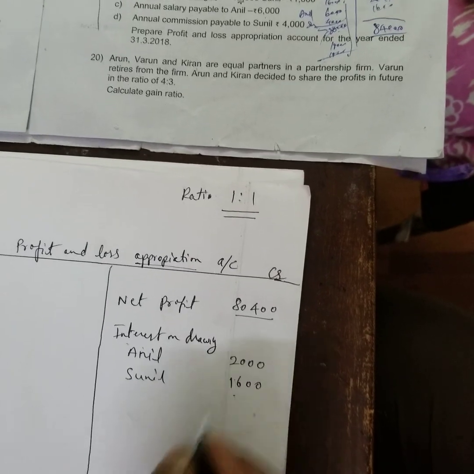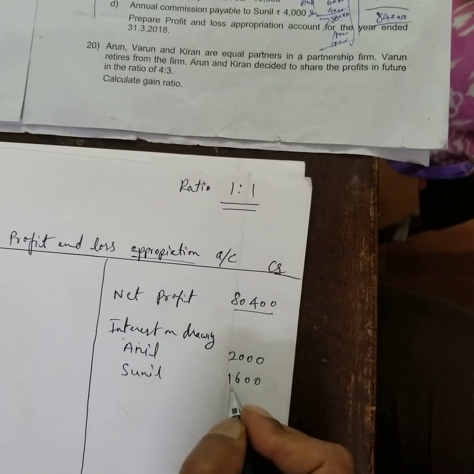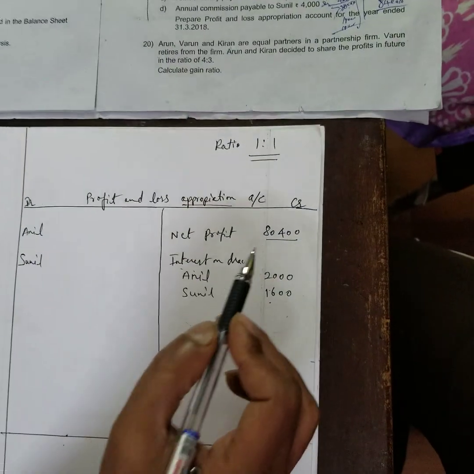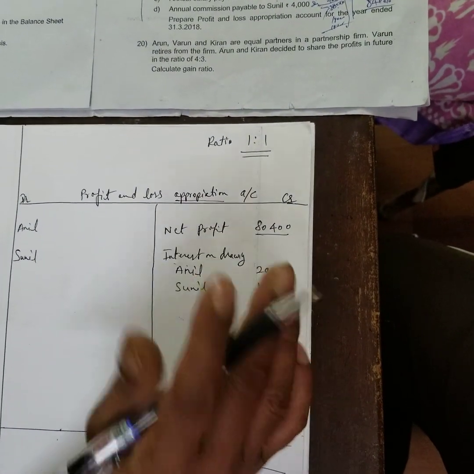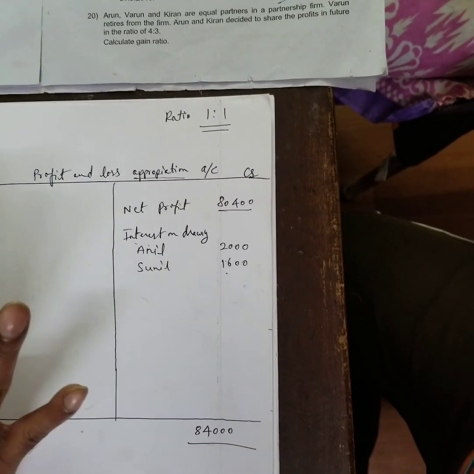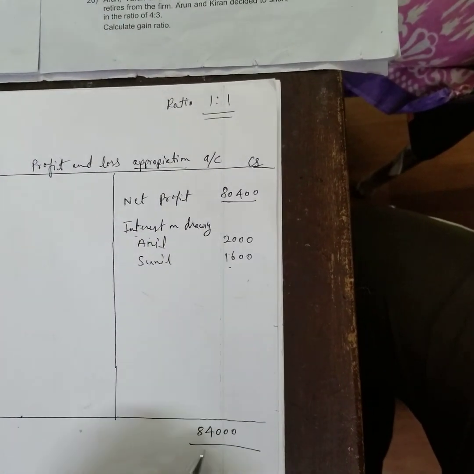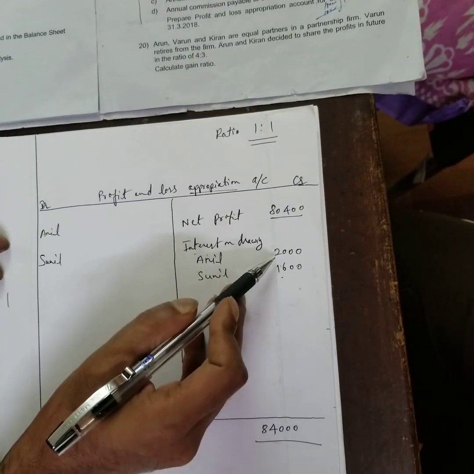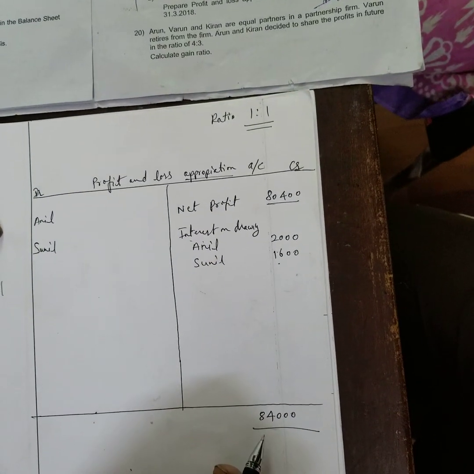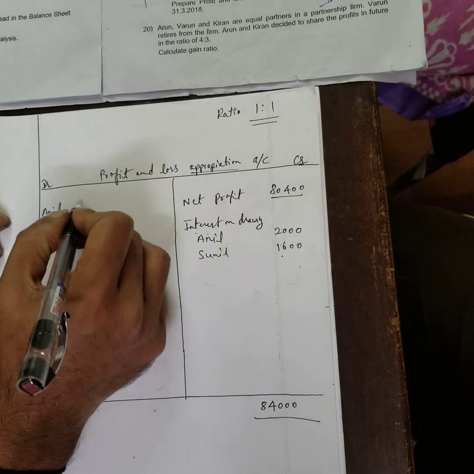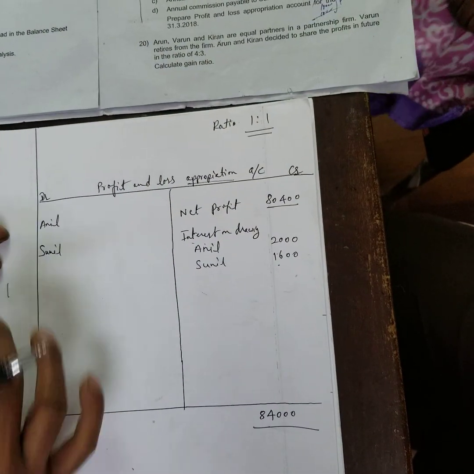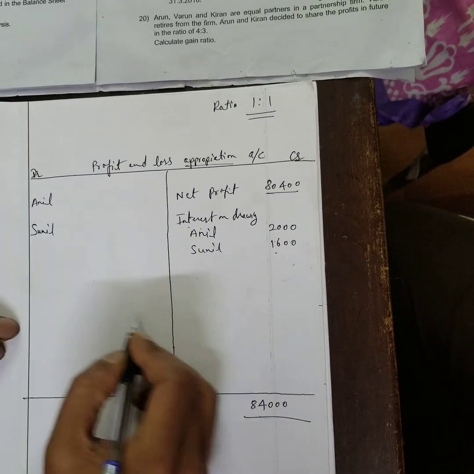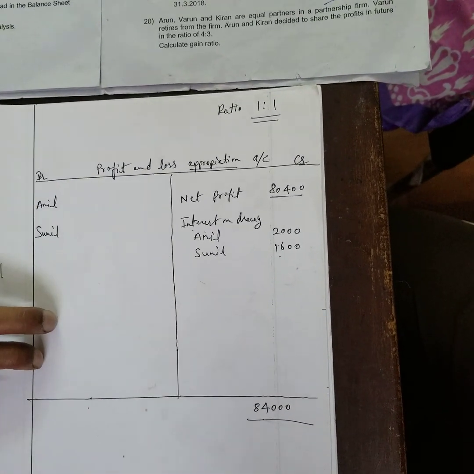80,400 plus the interest, if I add it all together, comes to 84,000. This is the profit which has come from the company, the net profit after deducting all the taxes and so on. The total is 84,000. I need to distribute this profit to the partners. Anything extra will be net profit to them. That profit will be the partners' profit which will go into their capital account.